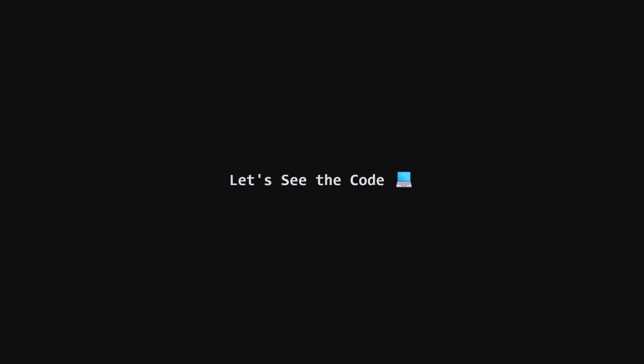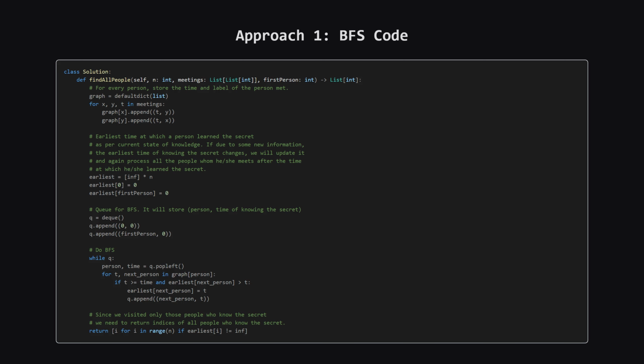Okay, we've talked about the big picture and the logic. Now let's see what this looks like as actual code. I'll put the full solution up on the screen first, and don't worry, after that we'll walk through the most important sections together. Alright, here is the complete Python solution. It follows the BFS approach we just discussed. Take a quick look, and then on the next few slides we'll break it down piece by piece to make sure every line makes sense.